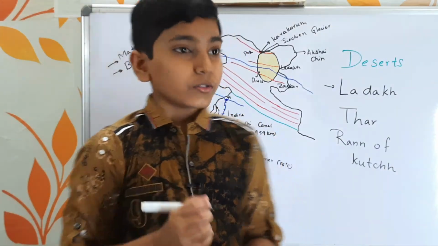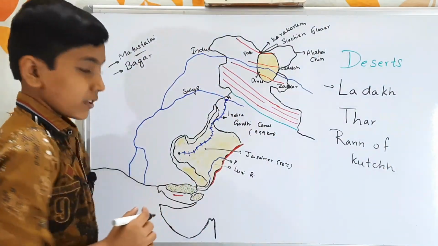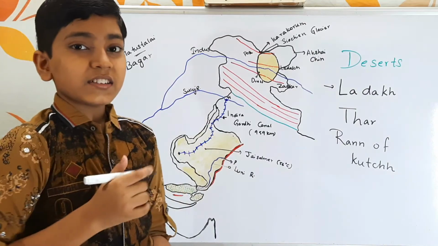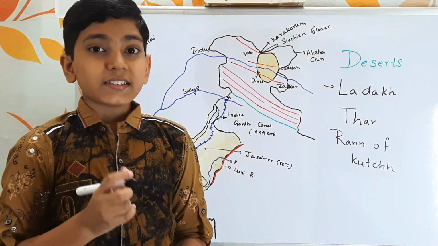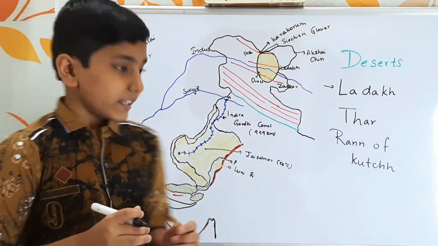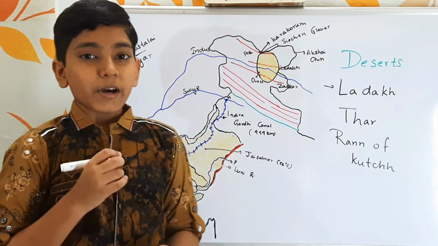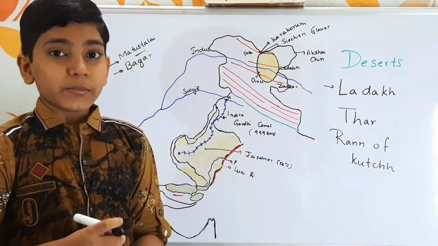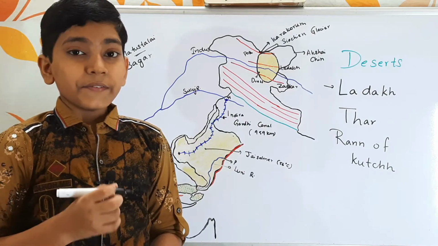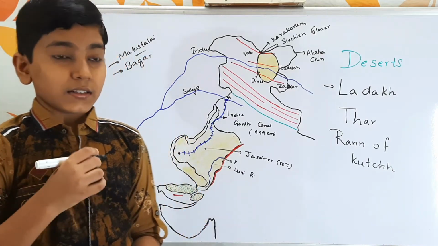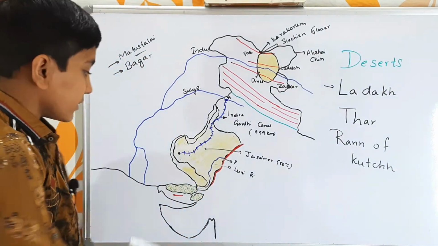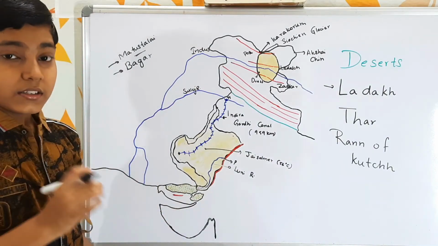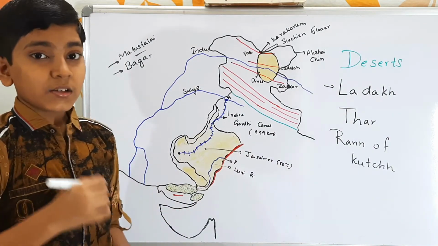So next let's go to the Rann of Kutch, which is this one. Truly speaking, this Rann of Kutch is actually not a desert. It is a white salt marsh. So it is a marshland. Now what is a marshland? A marshland is nothing but a coastal grassland which is flooded by the sea waves regularly. So in this region we find more salt. That is the reason why we call it a white salt marsh.